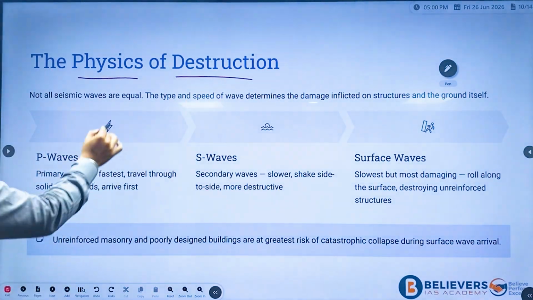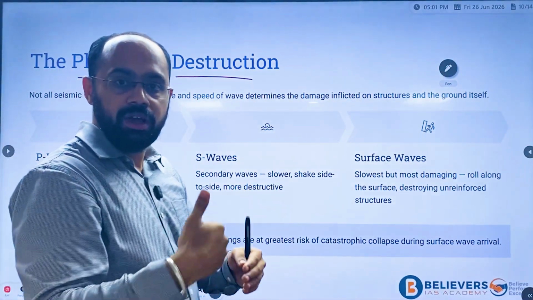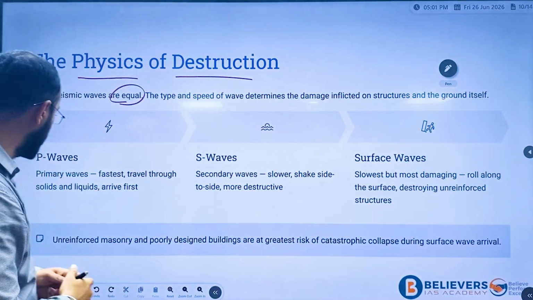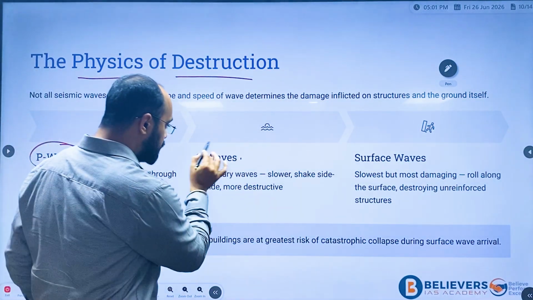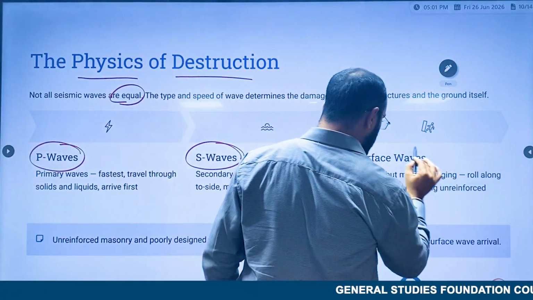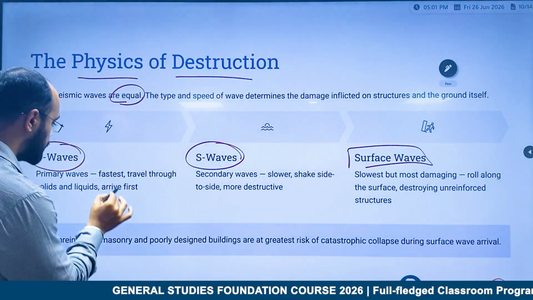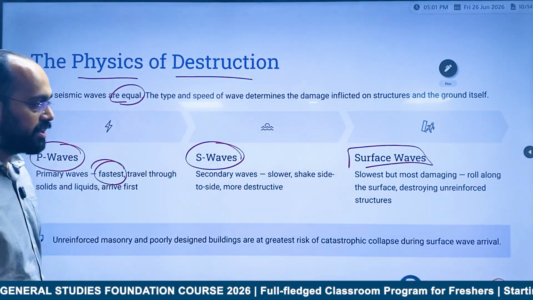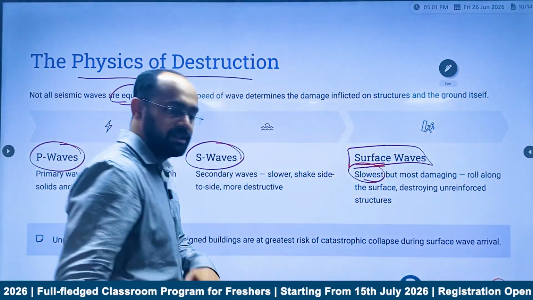All seismic waves are not equal. You have to remember, seismic waves are also classified into various types. First one is the P wave, which is also called the primary wave. The S wave is what we call the secondary wave, and then the surface wave. Among these three waves, the fastest is the P wave, and the slowest is the surface wave.